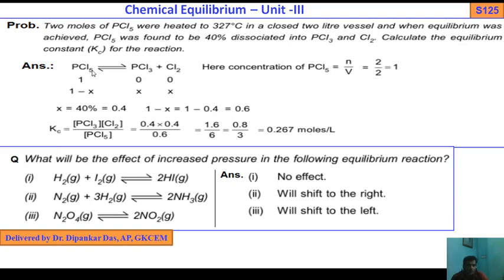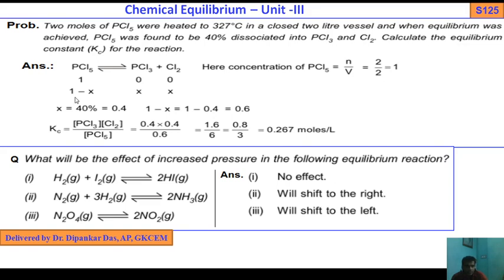We know PCl5 gets decomposed to PCl3 plus Cl2. Now this is a reversible reaction. Initial concentration of PCl5 is 1, and the molar concentration of PCl3 and Cl2 is 0.